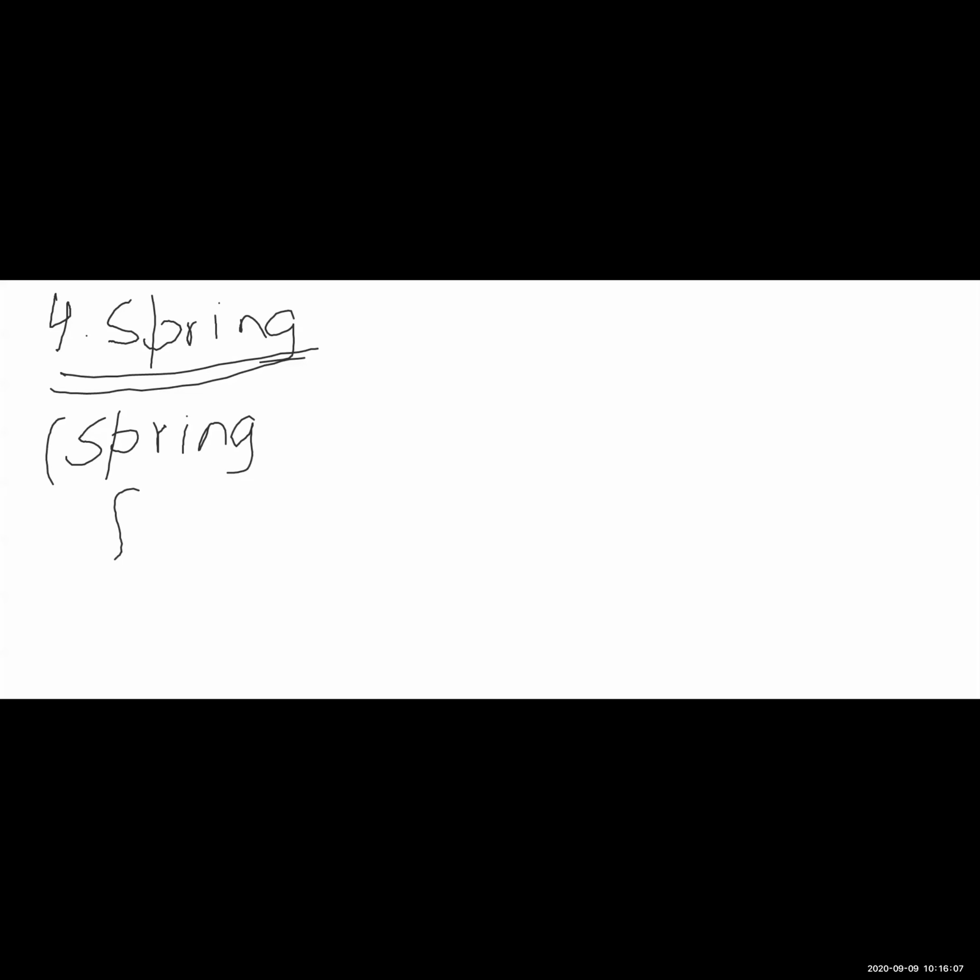Next, number 4 is the spring. Right now, the spring, of course, applies something called the spring force, which is obvious. The spring force has a magnitude and has a direction.